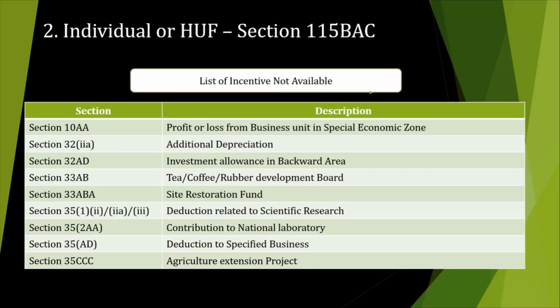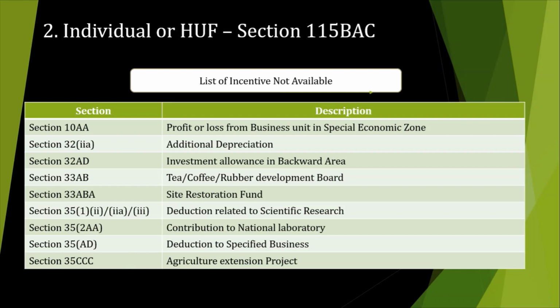Topic number 2, here we will discuss the list of incentives which are not available to the individual or HUF. Here I mentioned a few sections under which he cannot avail the benefit, like section 10AA, which is related to profit and loss from a business unit in a special economic zone, where for the first 5 years or 10 years the profit is exempt from tax.